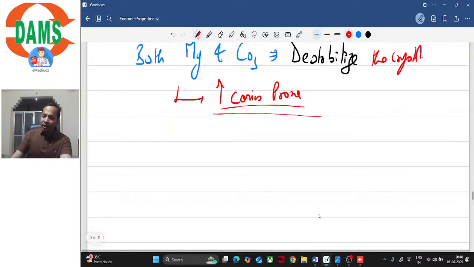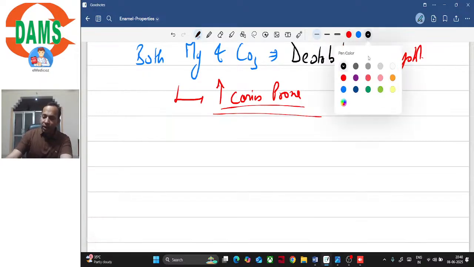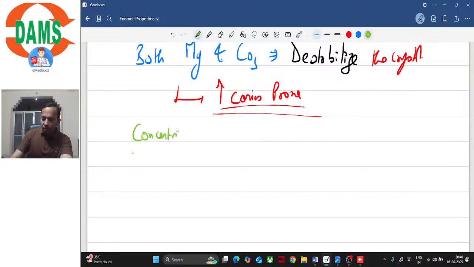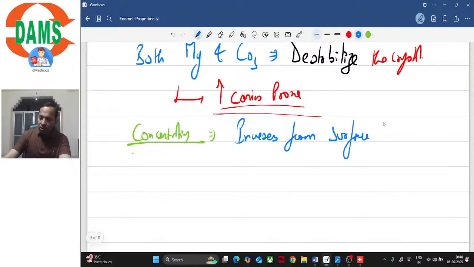Thankfully, their concentration is maximum at DEJ, right? Their concentration increases from surface to DEJ, right? So they are maximum at DEJ and minimum at the surface. So that is a positive, right?